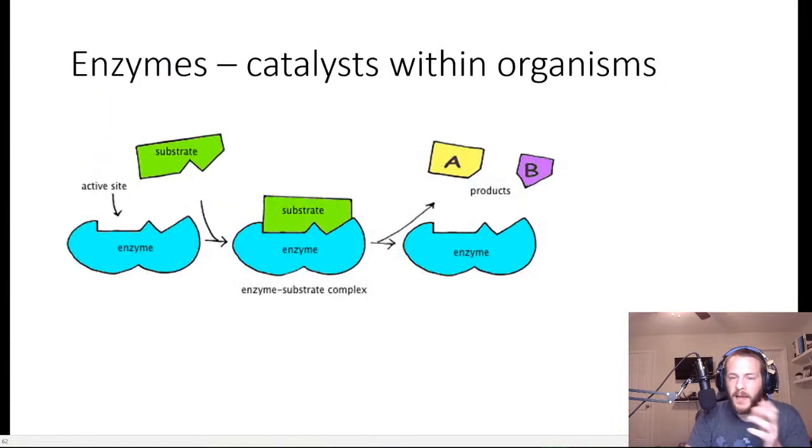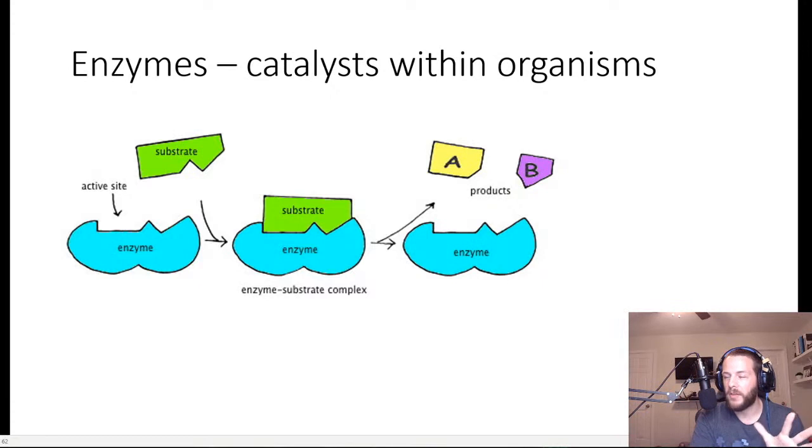So the last thing that I wanted to talk about, just as I suspected, the stream is going pretty quickly, is enzymes, which are catalysts within organisms. If you think about all the tools that chemists have available in the lab to speed up chemical reactions, like increasing temperatures really high, increasing pressures, increasing concentration, things like that. A lot of these techniques are not available to biological organisms because high temperatures and high pressures would damage living cells. So organisms don't have those methods available.